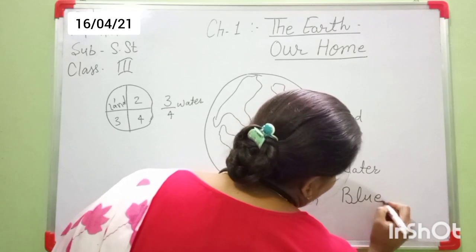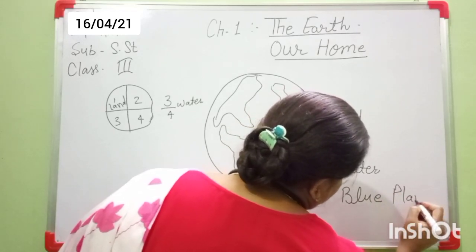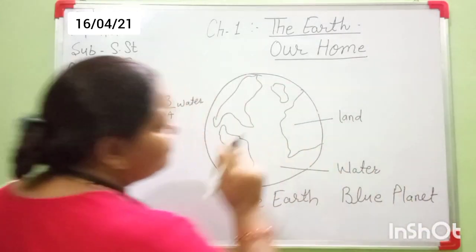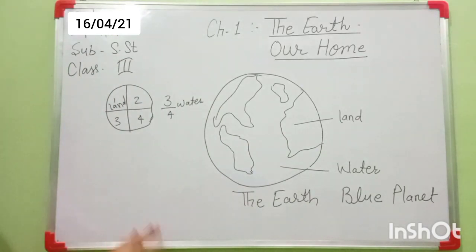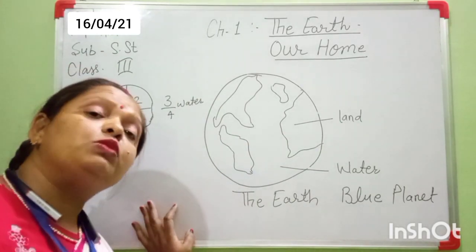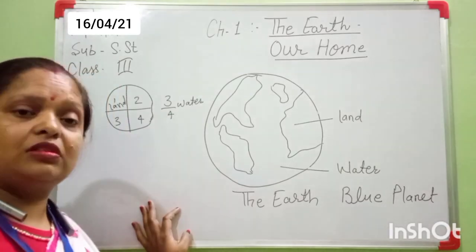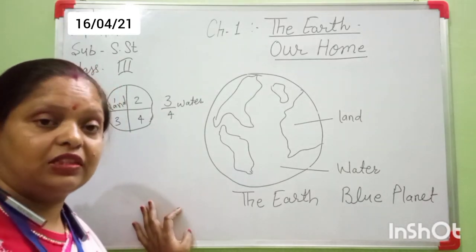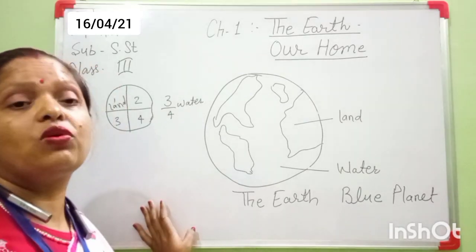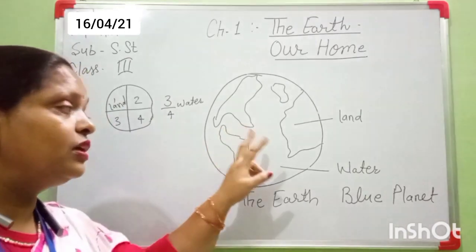Which color planet? Blue planet. Life is only possible on the earth. Why is life possible on the earth? Because atmosphere and water are only present on the earth.